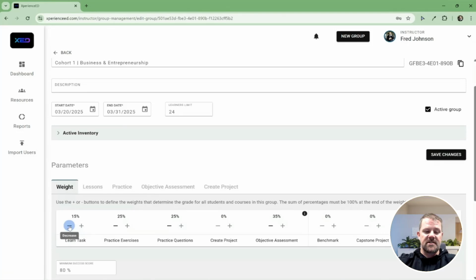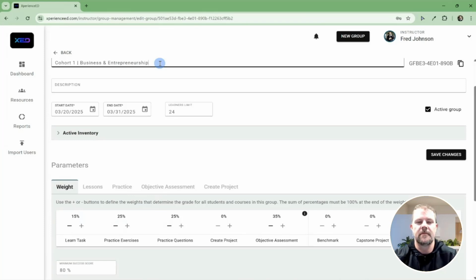These parameters, where it says Learn Task, is referring to those tasks that we were talking about, the small chunks. So you can increase or decrease the value of those tasks, and then the practice exercises and practice questions are what you saw at the end of the lesson. So at any time, the instructor can come here and increase or decrease these, although I do encourage instructors to only make adjustments to this before students start, so as not to negatively affect grades after starting. The defaults are fine, but you're welcome to adjust these as needed, and note that you can adjust these even for individual or groups of students within the same class by creating a different group. If you're going to go that route, I recommend keeping the same name of the group, but putting another indicator such as an emoji or a letter at the end of it to identify to yourself that it is a separate group.